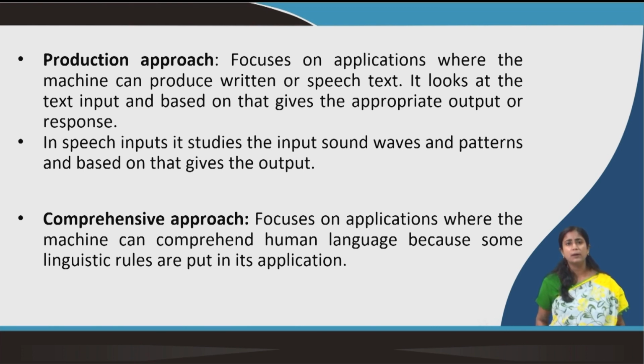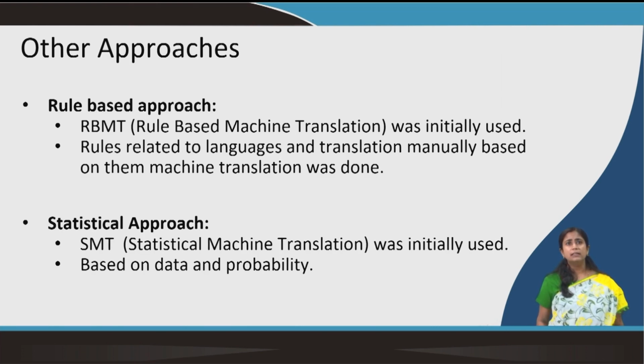These are some of the approaches, but these are the other popular approaches which are used to model a computer. The rule based approach is a little older. It started with rule based machine translation, because initially all these computational linguistics things started with machine translation.